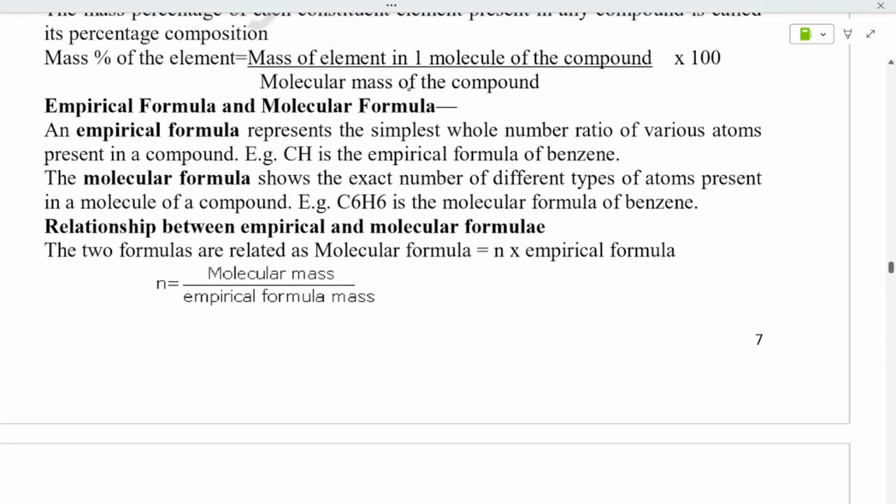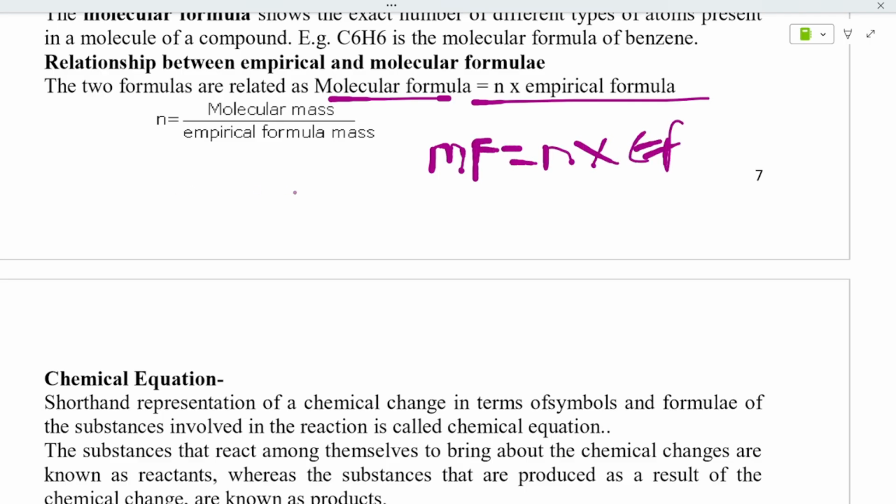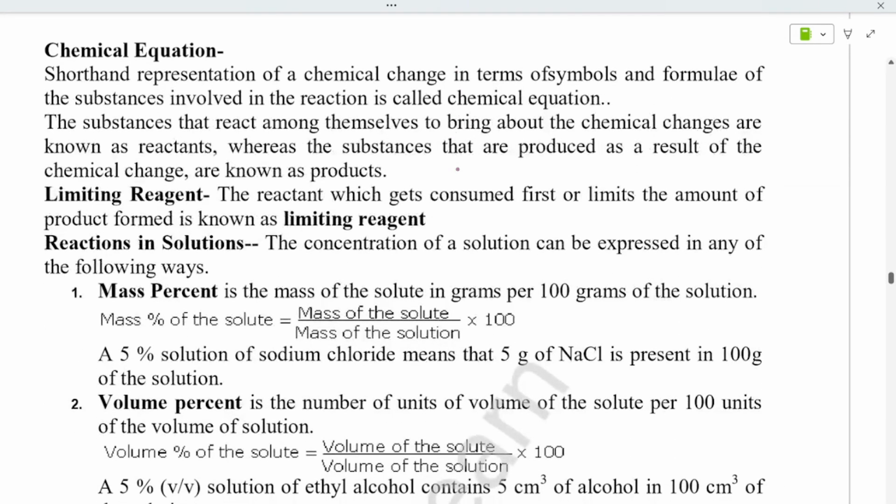Now, if you have to find the empirical formula and the molecular formula, you need to know the relation. That means the molecular formula is n times the empirical formula. If you denote it, MF is equal to n into EF. If you want n, you bring it here: MF will be as it is, and EF will go to the denominator. This is the relation you need to know. It is a very important concept, and there is a short question from this concept.